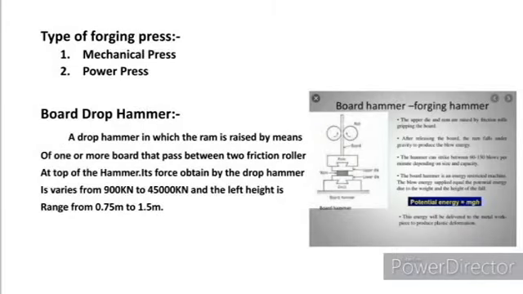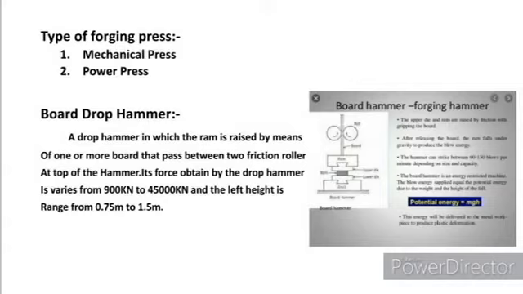The types of forging presses are mechanical press and power press. First, the board drop hammer. It is the most commonly used forging press. In the diagram we can see that the base is fixed and the metal is placed on it, and the upper die or hammer or ram, which is movable, is attached to a rod, and the rod is lifted by a frictional roller attached to a motor.